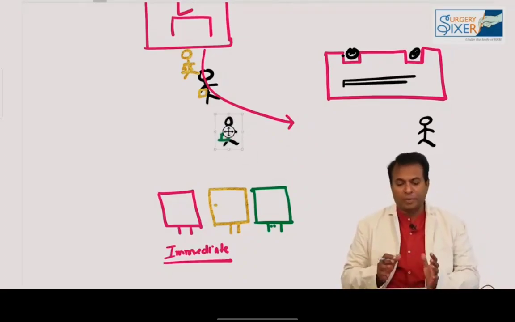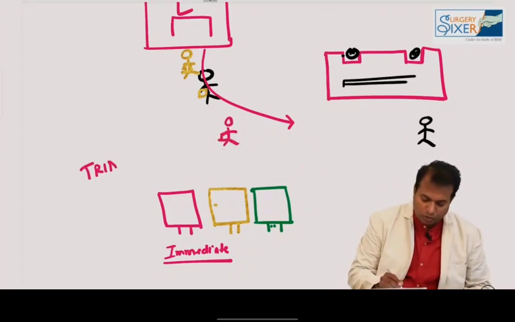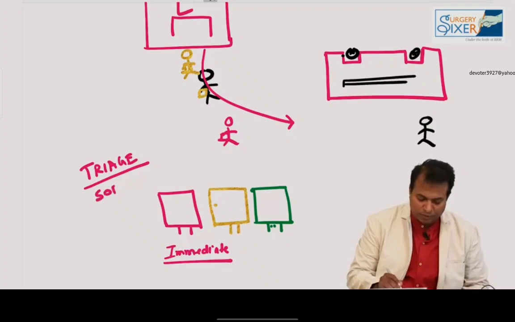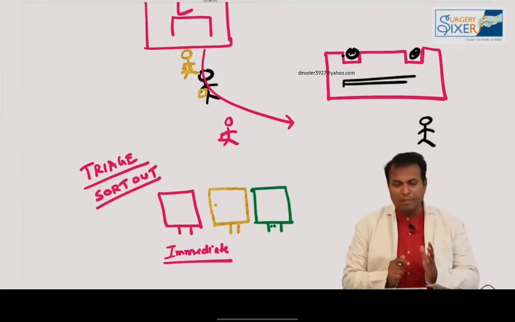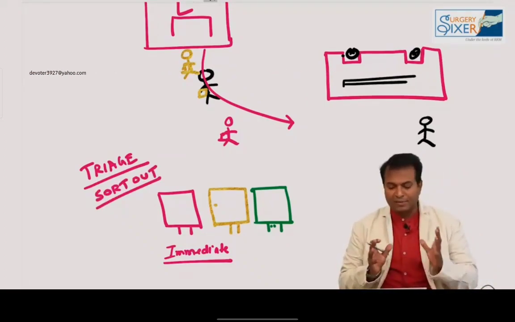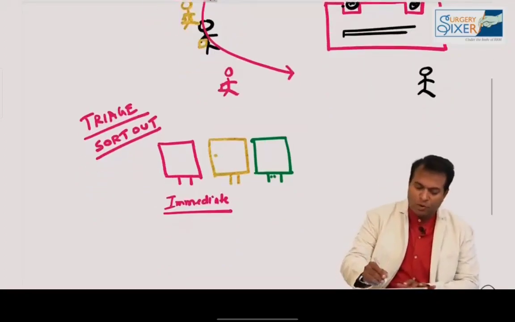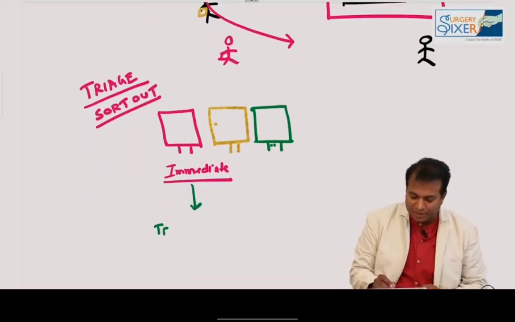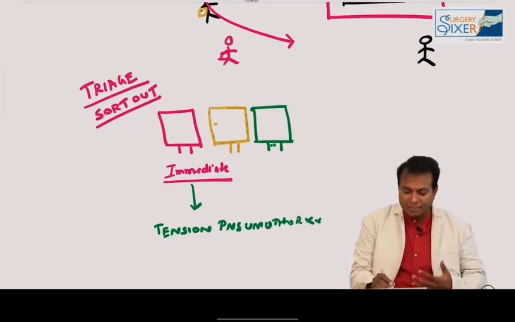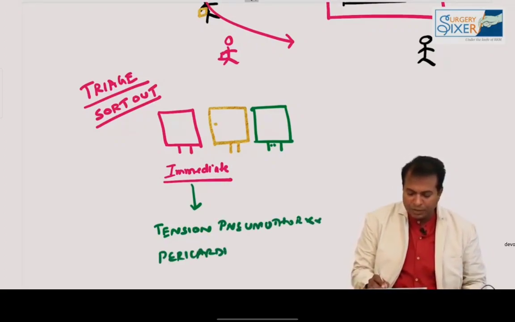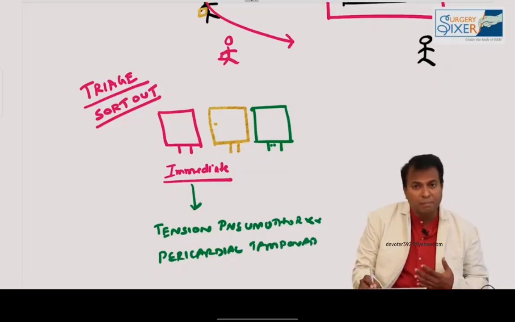This phenomenon is known as triage. Remember that point: the word triage means to sort out. Who will sort out? Not a doctor. It is done by paramedical people, who sit at the accident spot, see the patients, and are trained to sort them. Red patients are emergencies. Tension pneumothorax is an example of red, which needs immediate management. Pericardial tamponade is another. These are cases to be managed as early as possible, within minutes.